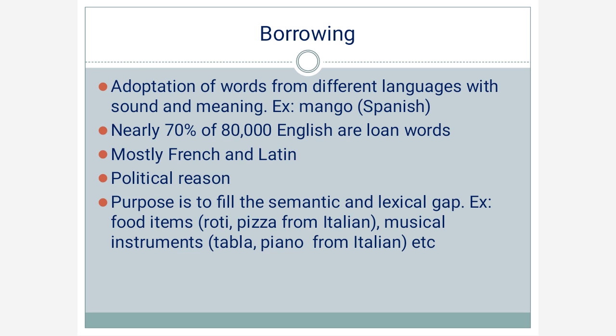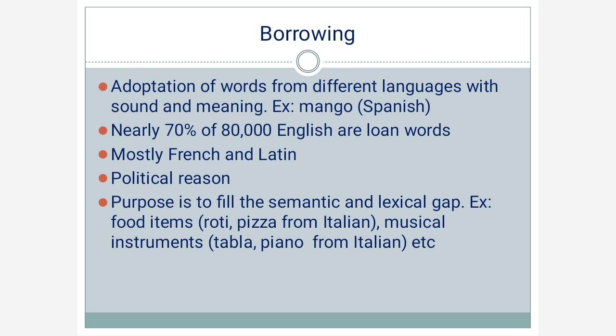English people didn't take roti as a food, so there was no such word which defines roti. That's why the word is directly adapted to the English language. Similarly, pizza. Pizza was not there in English, it was an Italian food, and the food item or the word is adapted into the English language.